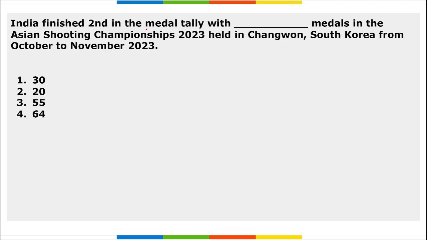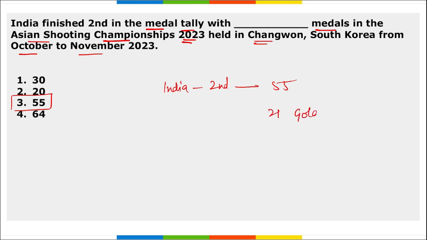Next, India finished second in the medal tally with dash medals in the Asian Shooting Championship 2023 that was held in South Korea from October to November 2023. So India finished in second position. What was the medal tally here? 55. With a total of 55 medals, India secured second position here. Among these 55 medals, 21 were gold, 21 silver, and 13 were bronze.